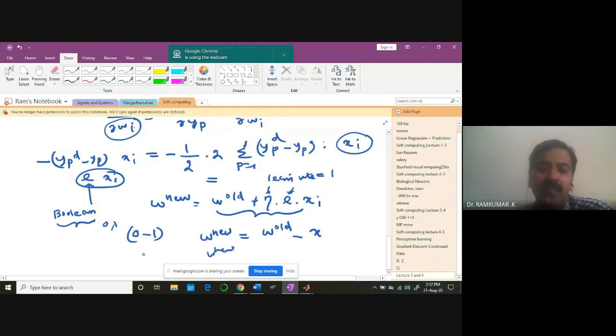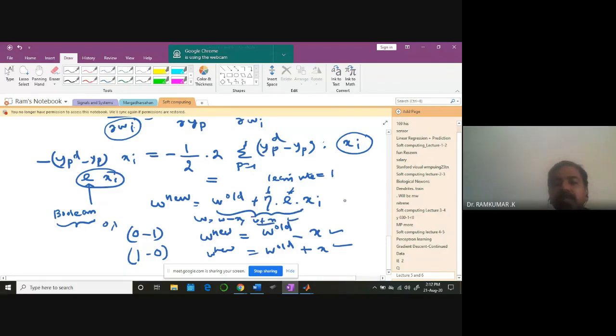And the same way, if the original output is 1 and your neural network is telling you misclassification again, it's going to be W old plus X. So can you see it? How new weight is equal to W minus X and W plus X. Okay, so these two are in fact coming from the gradient descent rule idea. A gradient descent rule, specifically for a Boolean problem, looks like this: W old minus X, W old plus X. And if the learning rate is equal to 1, which I'm going to keep, it boils down to this.